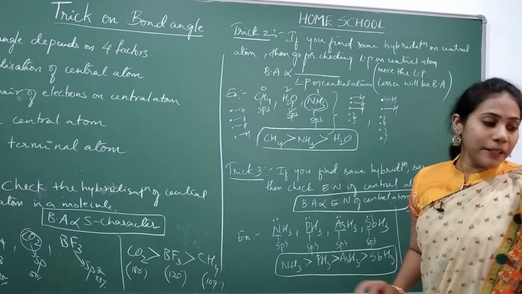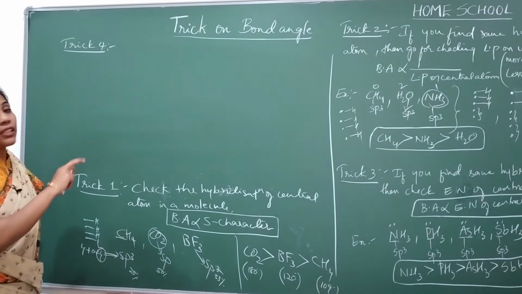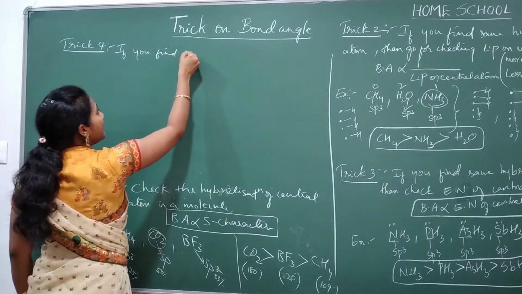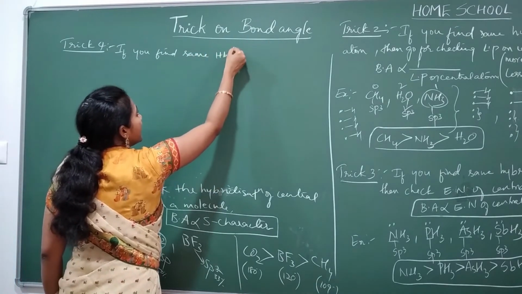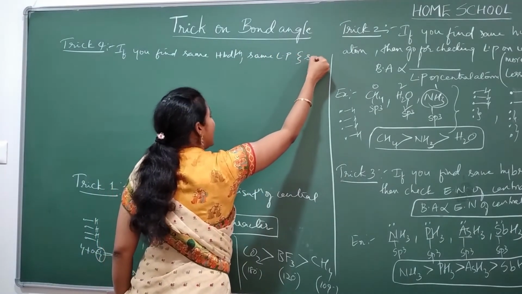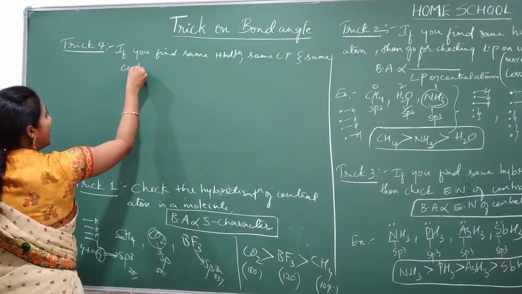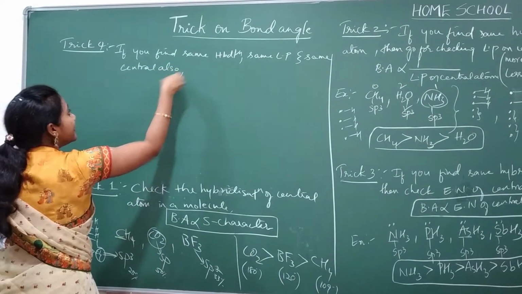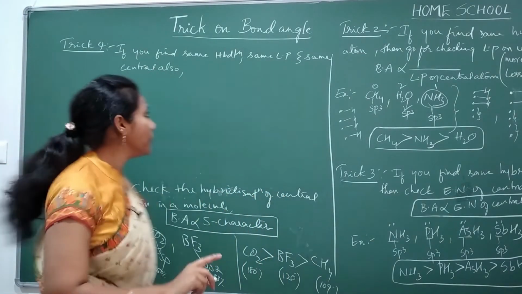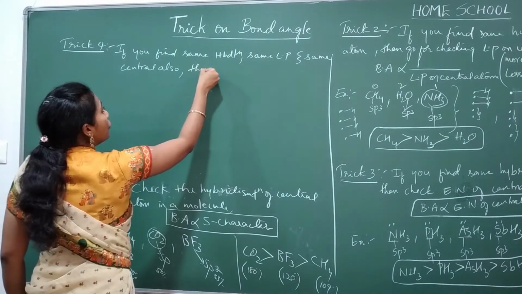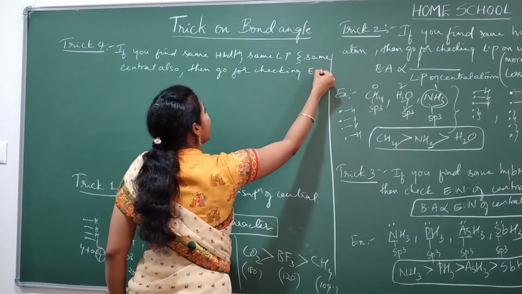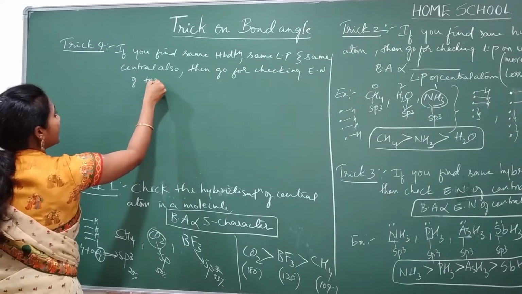And coming to trick number 4. Now trick number 4: if you find same hybridization, same number of lone pairs, and same central atom also, then you have to go for checking electronegativity of terminal atom.